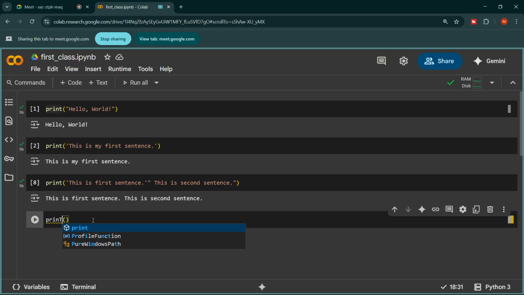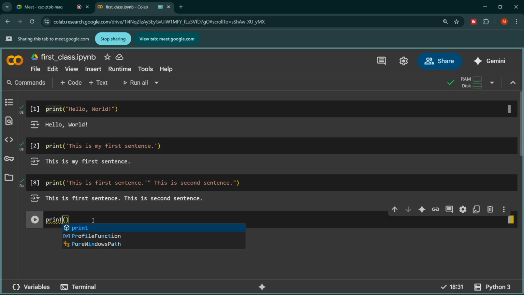This is print. Okay, this lecture is about the print statement or function, right? So if I execute this cell, we will see only the sentence which I wrote without any single or double quotation.